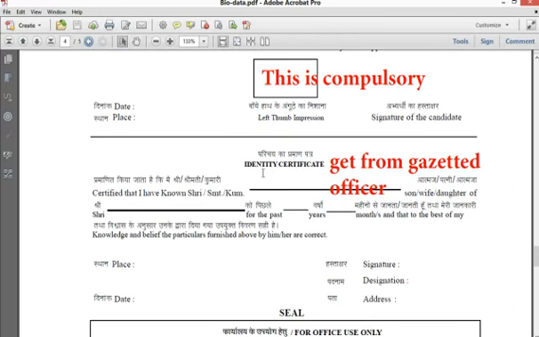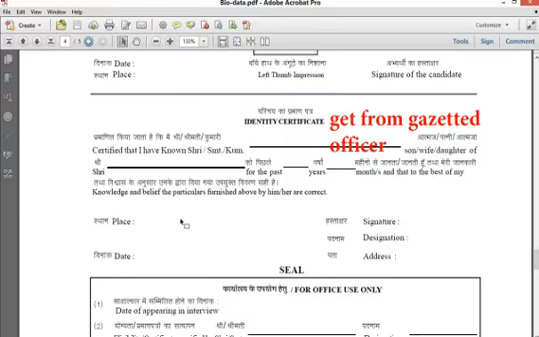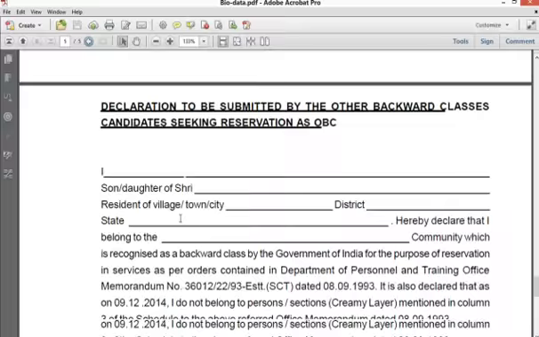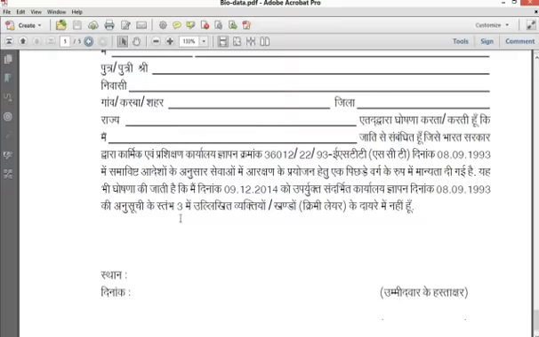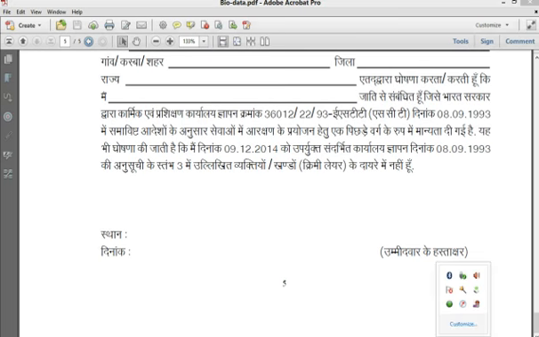And this identity certificate: if you are going for a gazetted officer's signature, please fill this biodata form and get this also signed. For the identity certificate, it's no problem if you get it from the same gazetted officer also. That's the thing. An OBC certificate is not needed for you.